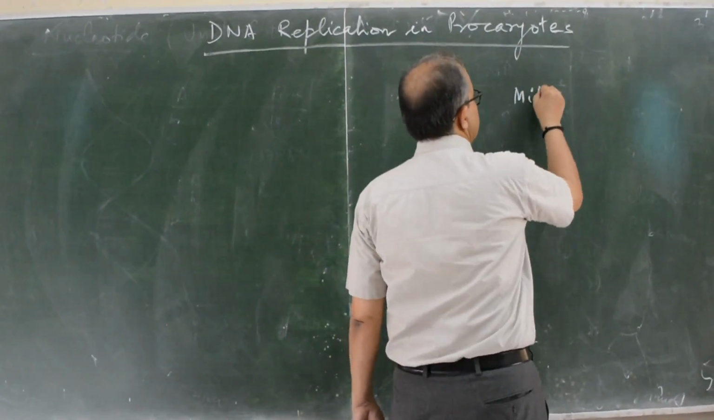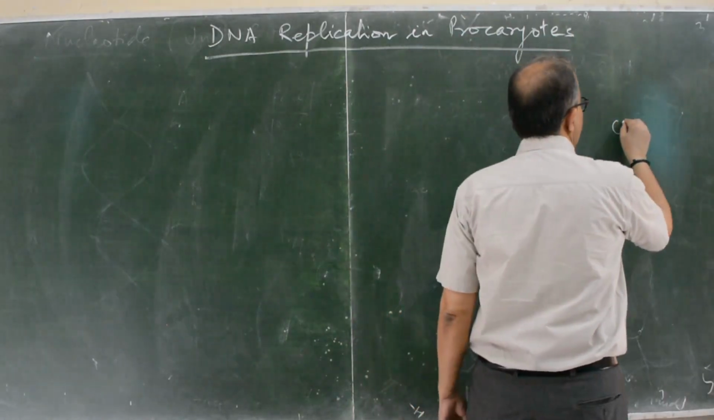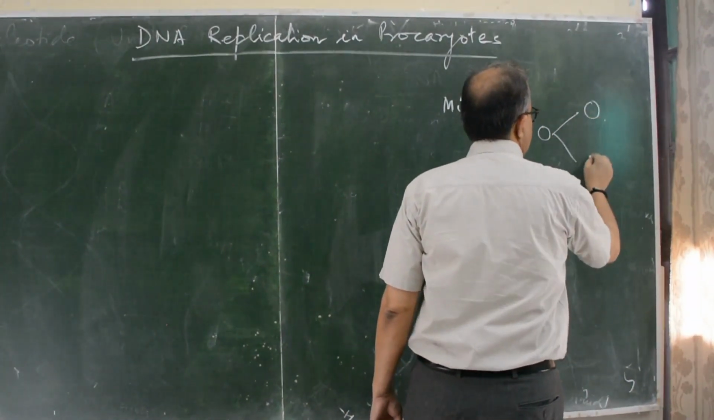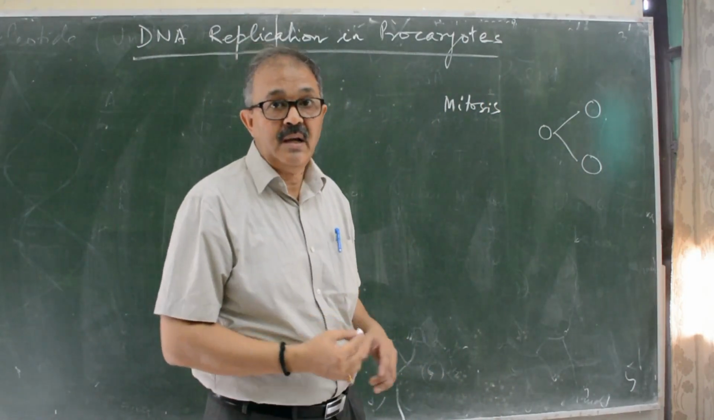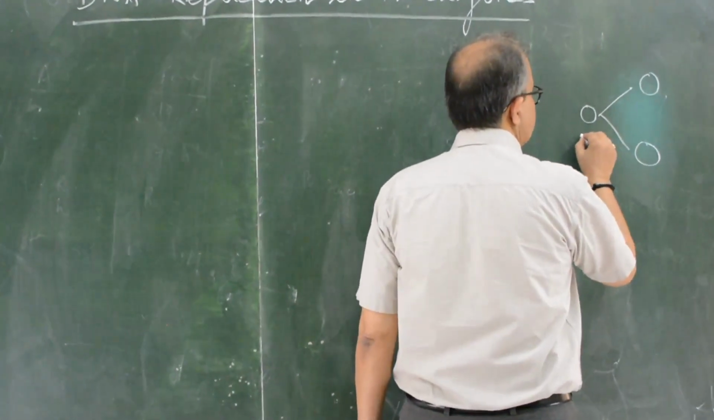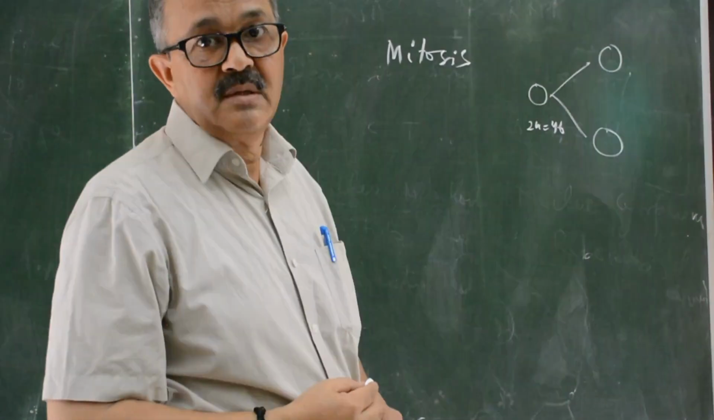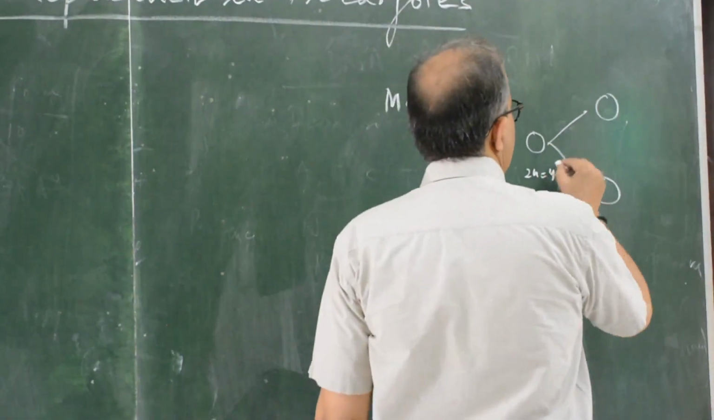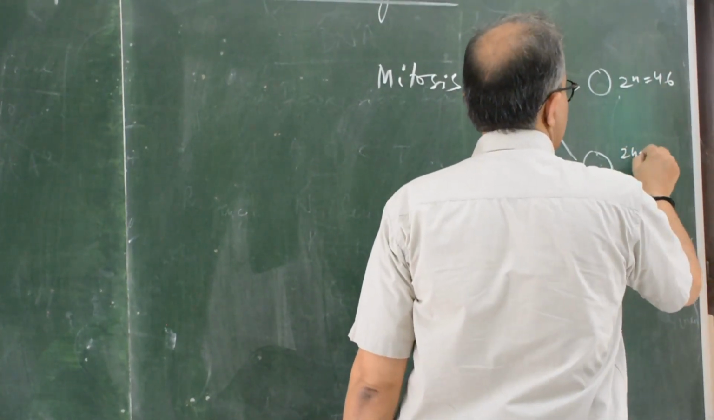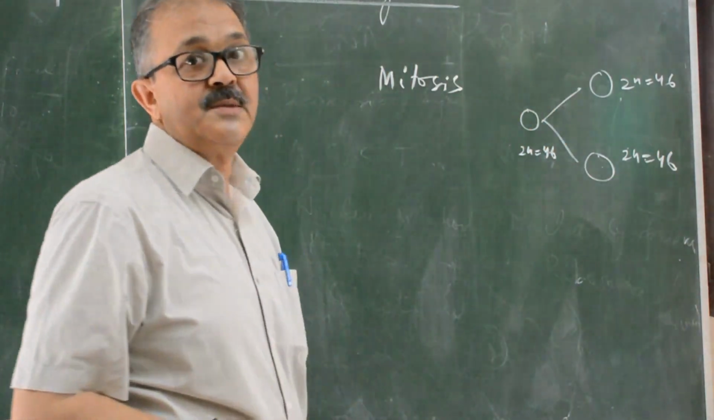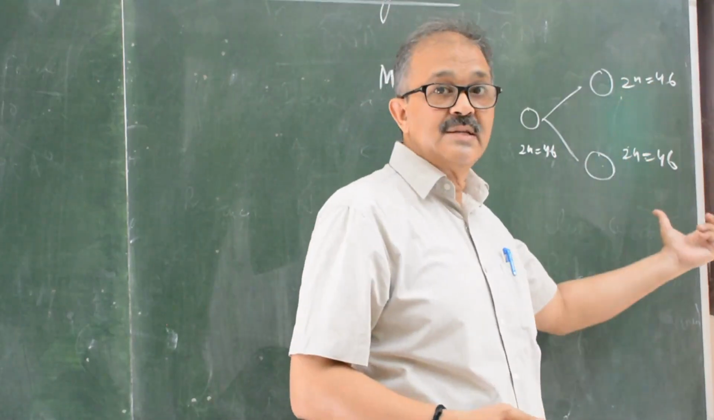One is mitosis. What is mitosis? One cell divides into two daughter cells, and the chromosome number will be the same in the daughter cells as that of the parent cell. Suppose in human there are 2n = 46 chromosomes. In mitotic cell division, it will divide into daughter cells and the chromosome number will be 46, 46. How is it possible? As you know, the 46 number can't be divided into 46, 46.